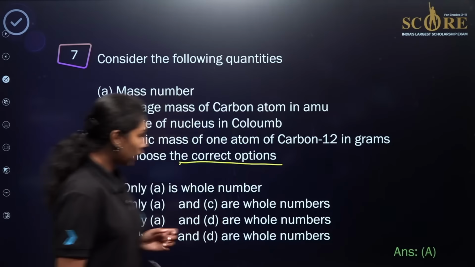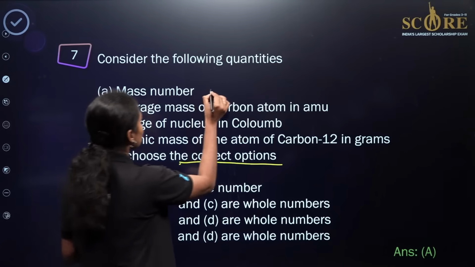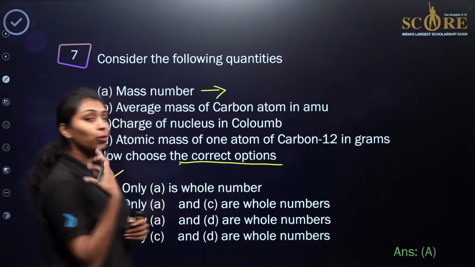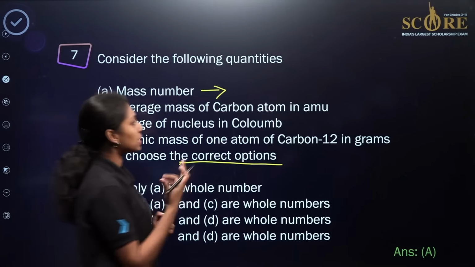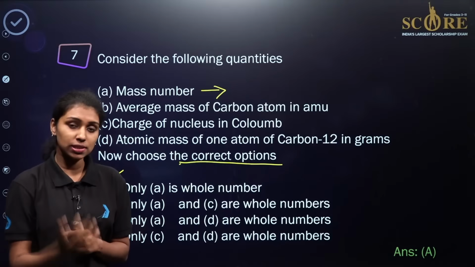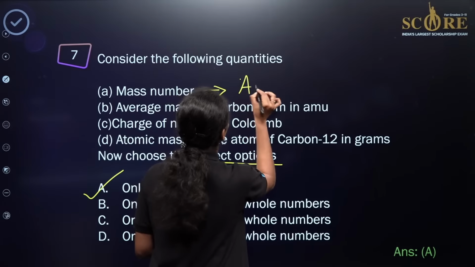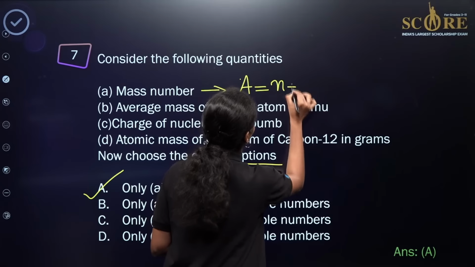So I hope you got the answer as option A over here. If you compare the mass number, as we already know, it is the total number of nucleons, the total number of neutrons and protons present inside the nucleus. So the total number of neutrons and protons in the nucleus will always be a whole number. So mass number is equal to total number of neutrons plus protons.